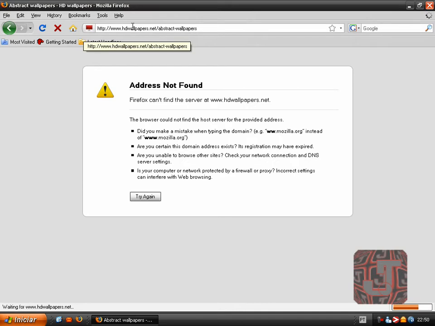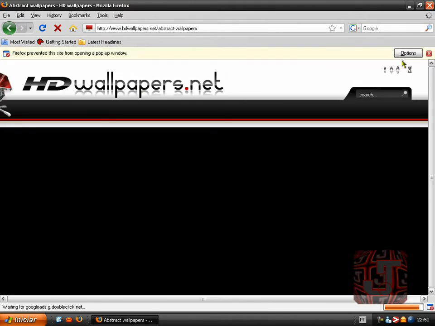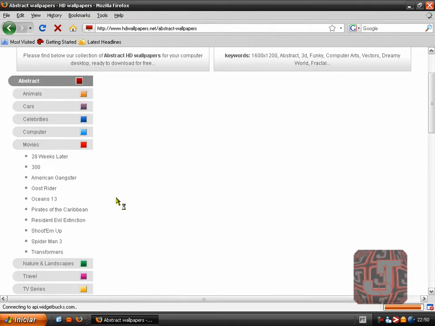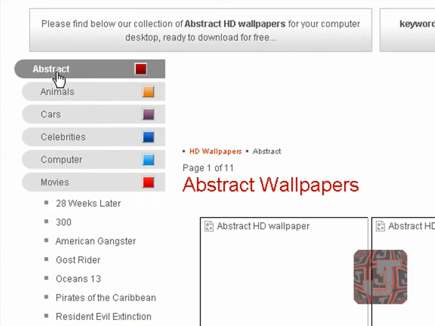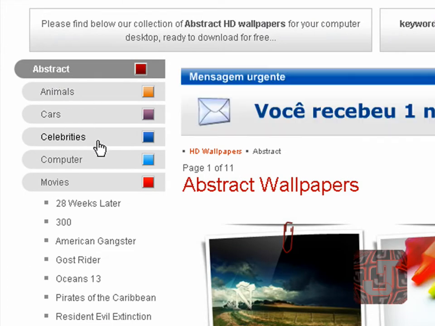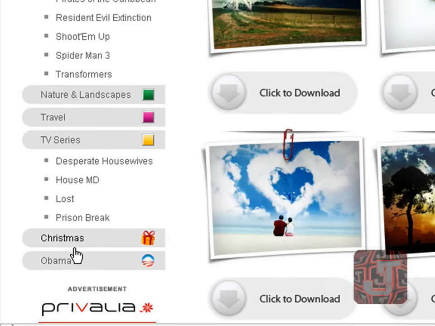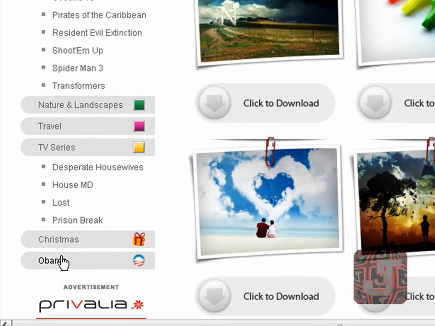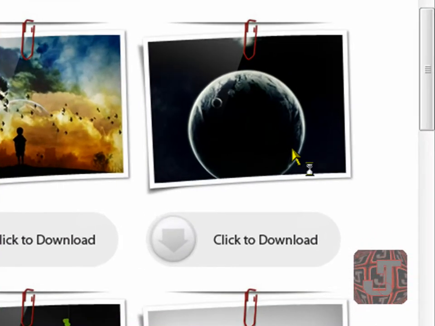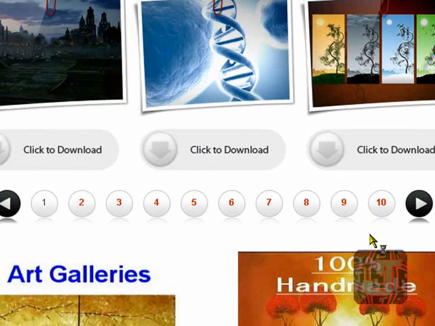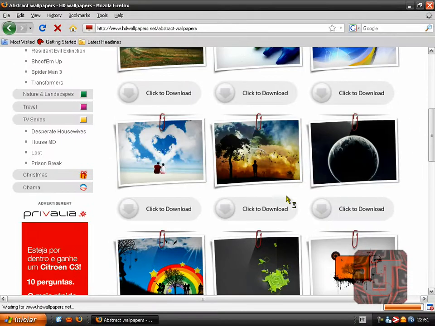It's happening a lot nowadays with my internet. Don't know what the problem really is, but whatever, at least it opens. Okay, once we're here, you can see here on the left we've got the list: abstract, animals, cars, celebrities, computer, movies, nature and landscape, travel, TV series, Christmas, and Obama. Okay, here's the one that I use. This one here, the moon. There's like more than 10 pages of each